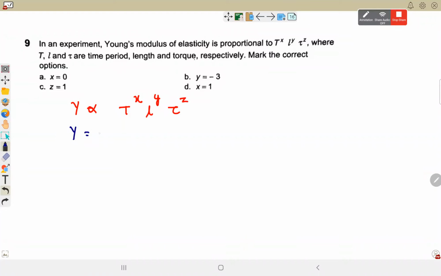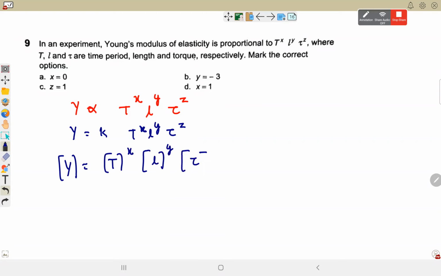Proportionality हटाते हैं तो एक numerical constant आना चाहिए. This constant should not have any dimension. Only then this works. Write the dimensional formula of Young's modulus equal to t to the power x, L to the power y. L is the length and tau is torque.